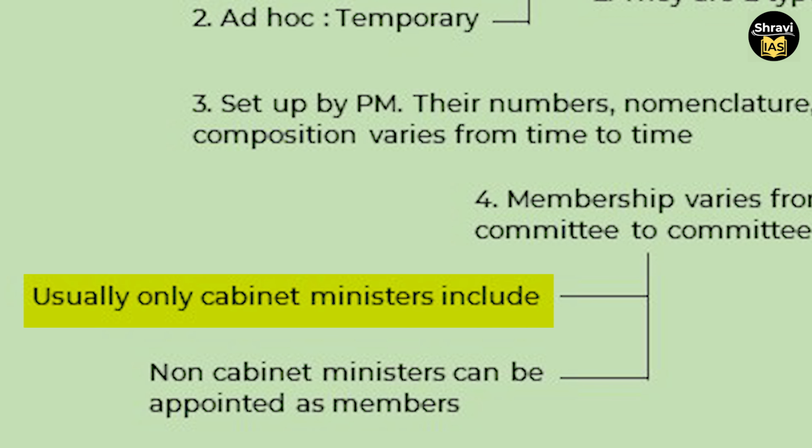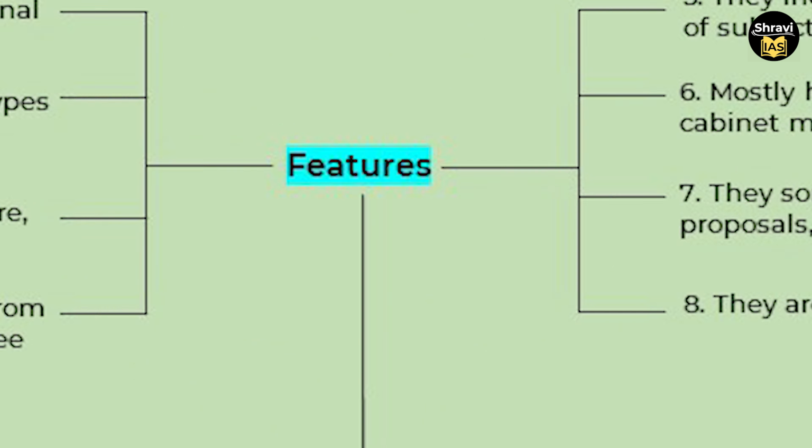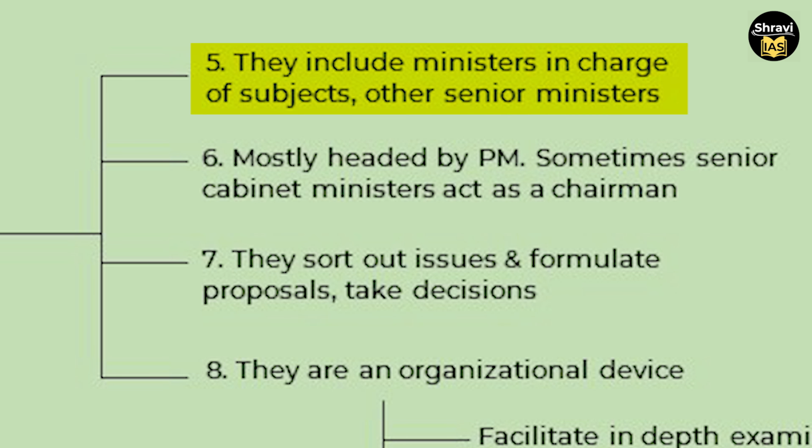Usually only cabinet ministers are included in the cabinet committees. However, non-cabinet ministers can also be appointed as members. They primarily include the ministers in charge of subjects and other senior ministers. Mostly they are headed by the Prime Minister. Sometimes senior cabinet ministers act as chairman of the committee.